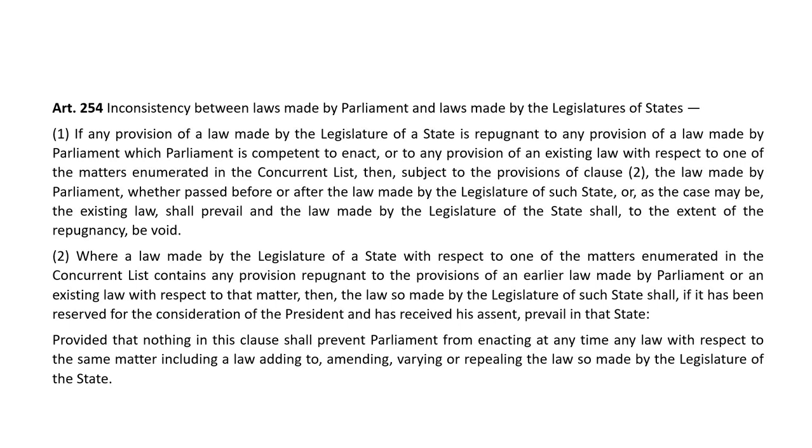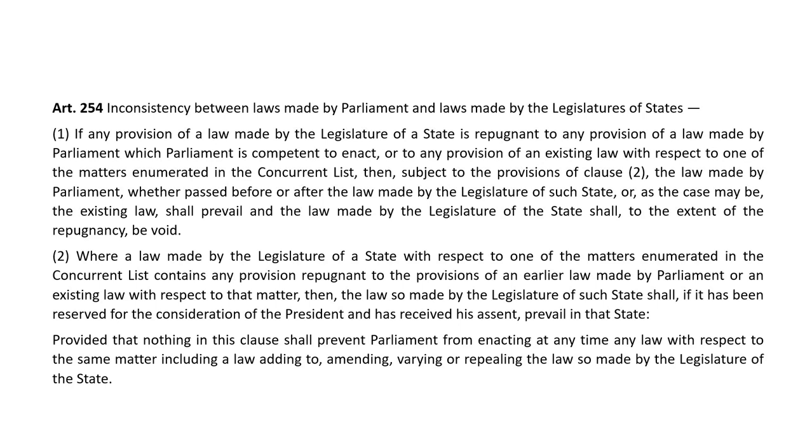Article 254. Inconsistency between laws made by Parliament and laws made by the legislatures of the states. If any provision of a law made by the legislature of a state is repugnant to any provision of law made by the Parliament, which Parliament is competent to enact, or to any provision of an existing law with respect to one of the matters enumerated in the concurrent list, then subject to the provisions of clause 2, the law made by the Parliament, whether passed before or after the law made by the legislature of such state, or as the case may be, the existing law shall prevail, and the law made by the legislature of the state shall, to the extent of the